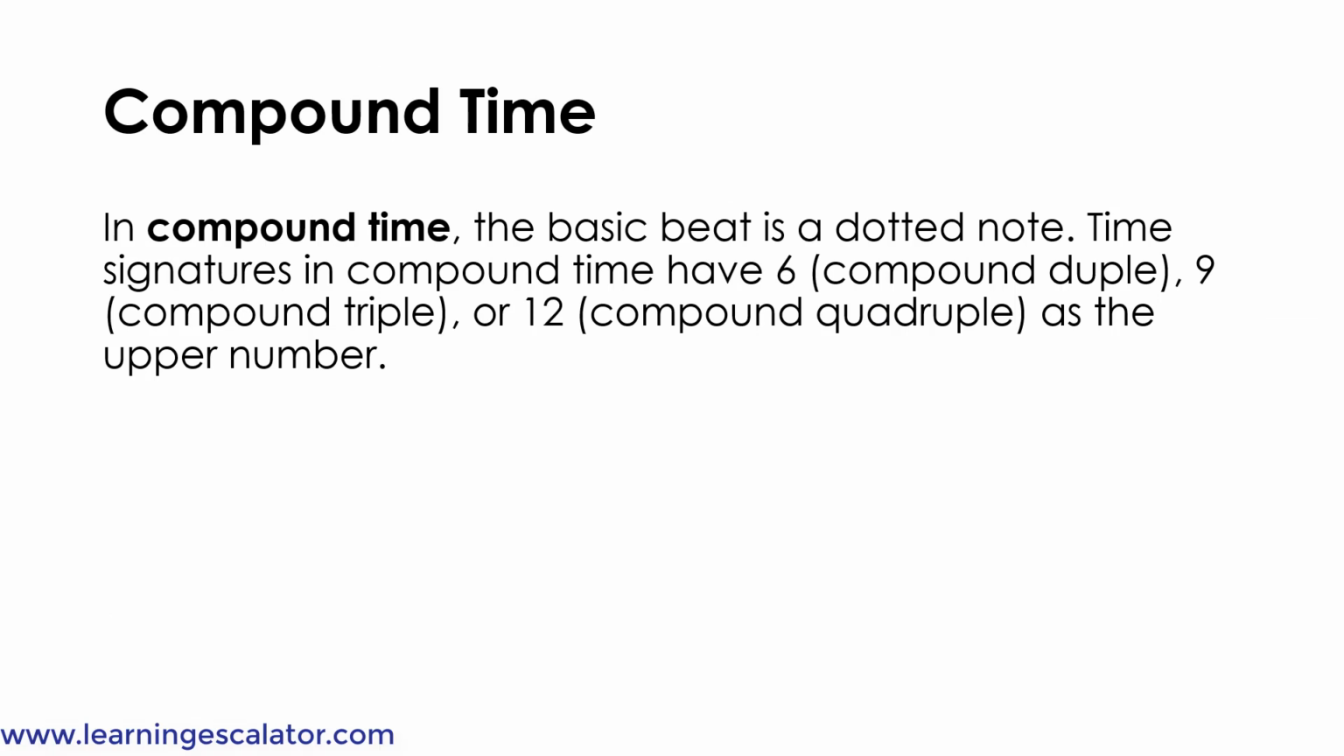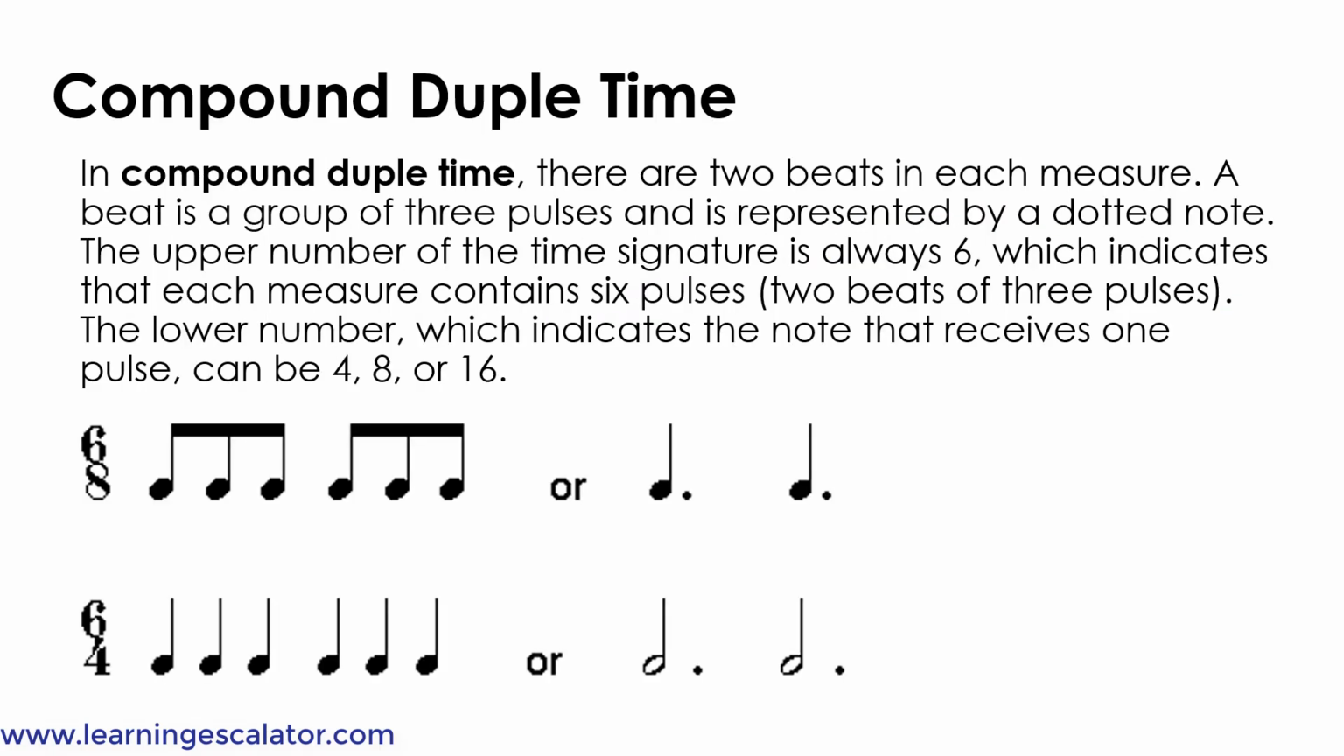Compound time. In compound time, the basic beat is the dotted note. Time signatures in compound time have 6, which is compound duple, 9, which is compound triple, or 12, which is compound quadruple, as the upper number. Compound duple time. In compound duple time, there are 2 beats in each measure.